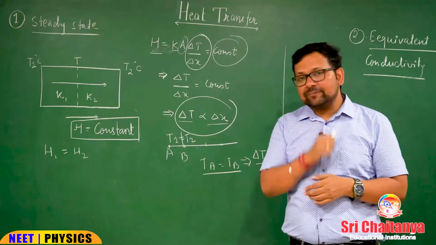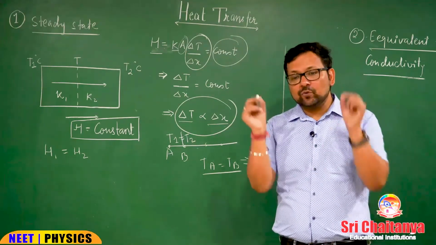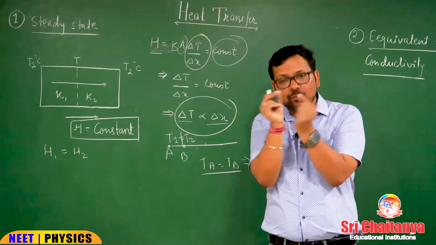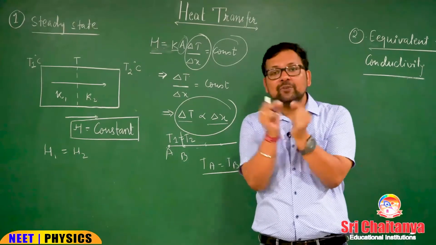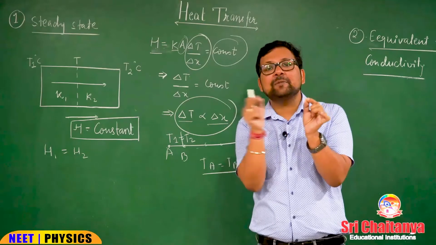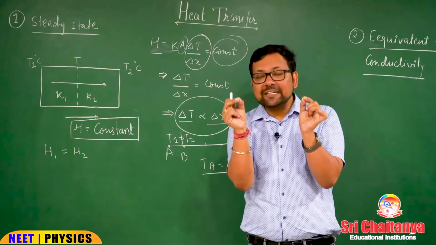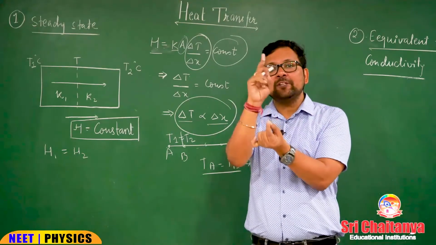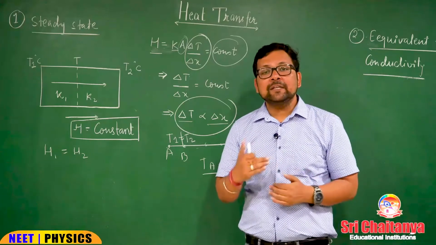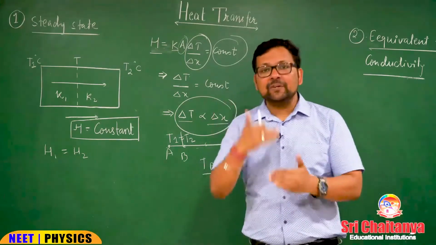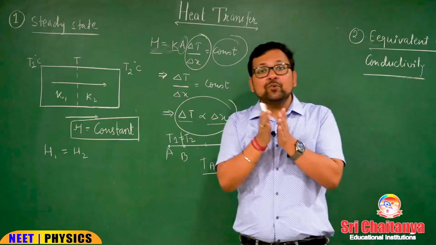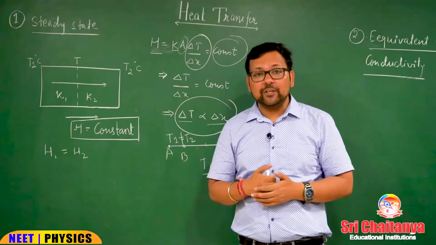Now think yourself: if delta X of 2 points is 0, they are basically 1 point, because if they are 2 different points, there must be some X between them. So if delta T is 0, delta X is 0, meaning the point is only 1. So the temperature difference of a point with itself can be 0. The temperatures of 2 different points can never be equal.